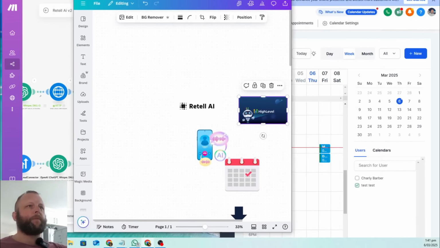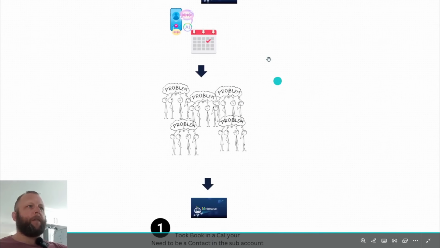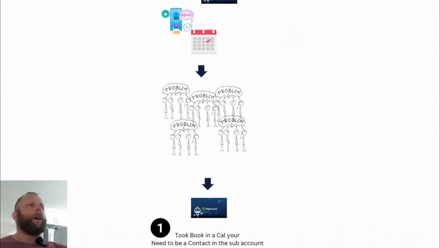With any kind of voice AI system, doesn't matter if it's Highlevel or anything else, when you use a booking system and a calendar system, you're always going to run into certain problems. That's why it's so hard for the booking to actually happen, and there are very few of these systems out and about, especially when it comes to Highlevel.